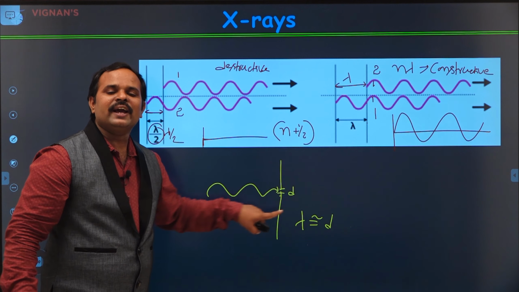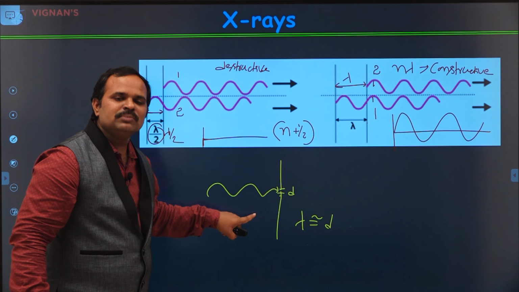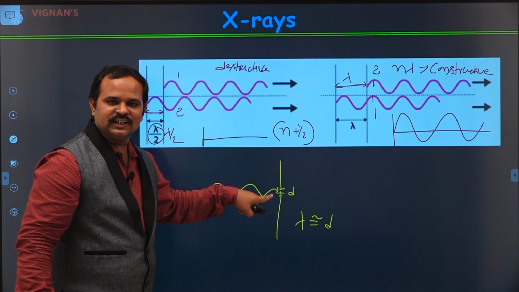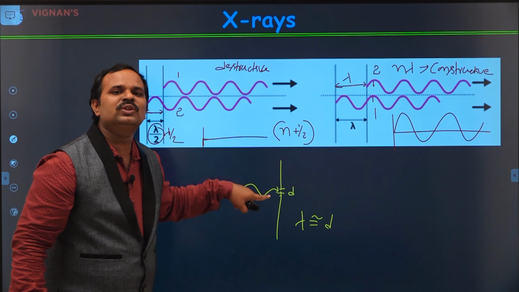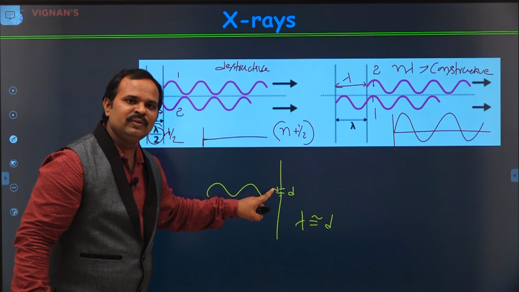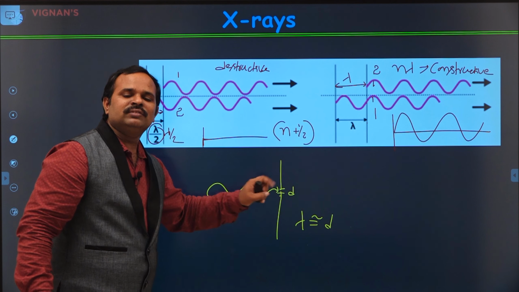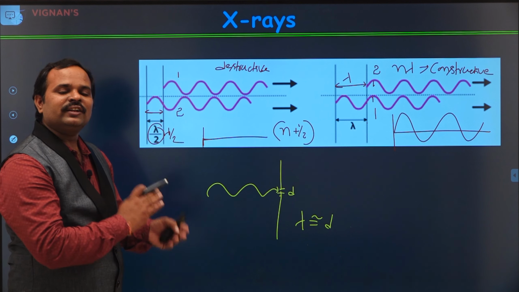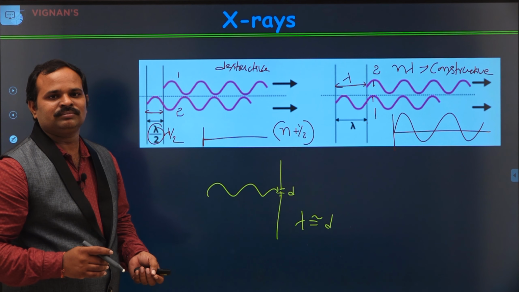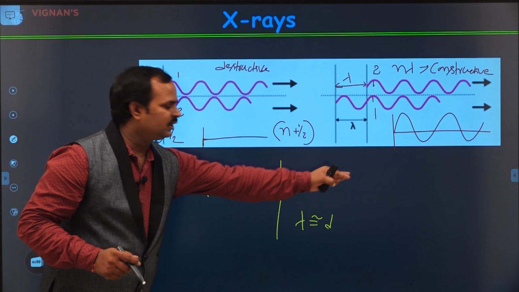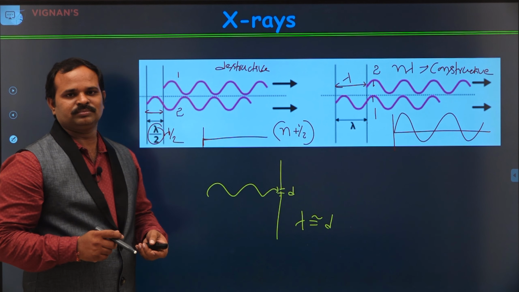This is called diffraction. Diffraction means bending of light. Here, when the light is incident on a slit, it will diffract through the slit. That is only possible when the wavelength of the wave is comparable to the width of the slit. Then only the waves can be diffracted. Once diffracted, they will constructively and destructively interfere, giving us spots.